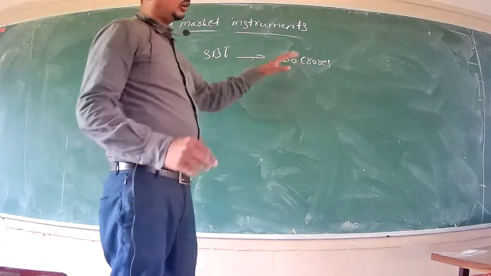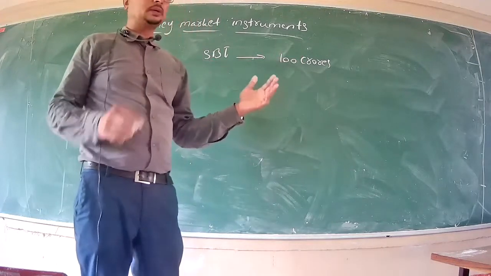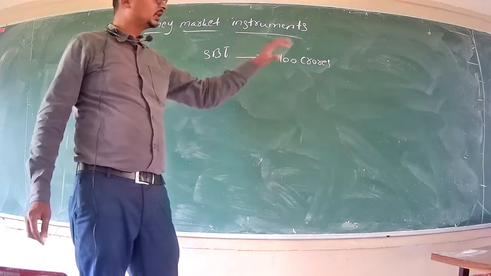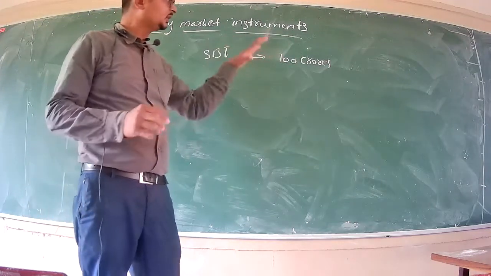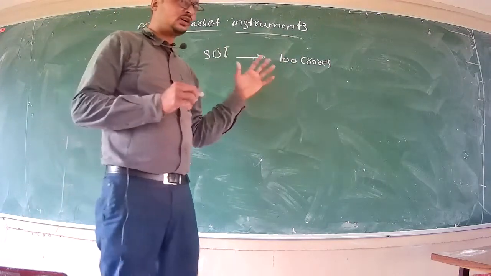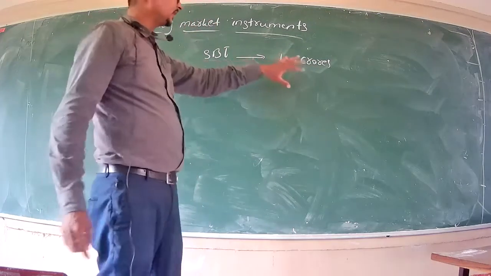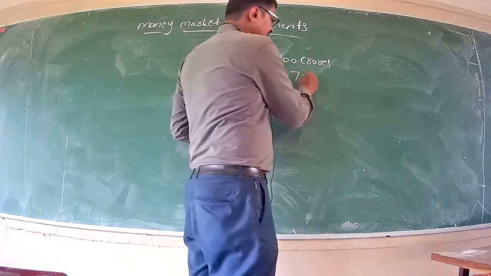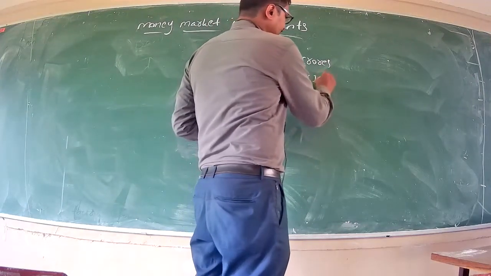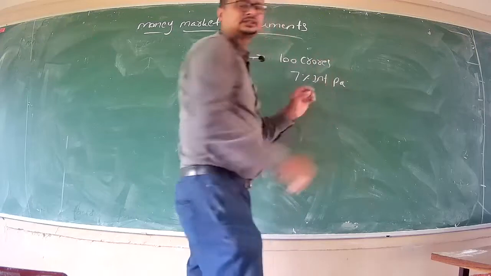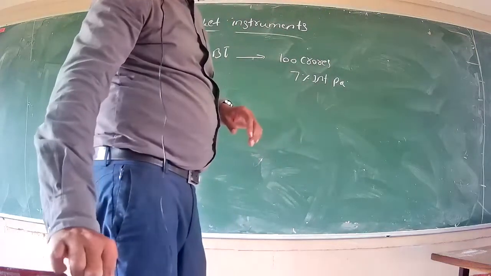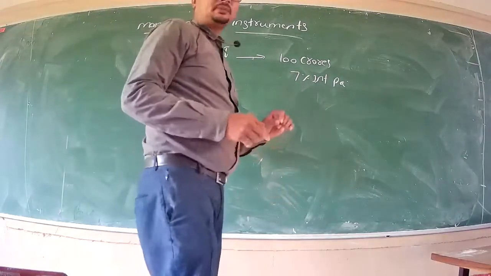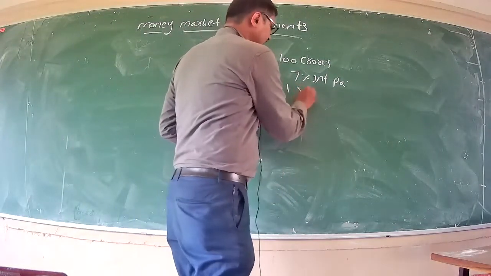So it offers, maybe in a newspaper, it gives an advertisement saying, we are issuing 100 crores. The instrument is called, I will explain it later. It needs 100 crores. It offers, it will pay 7% interest per annum, and it will pay back in 1 year.